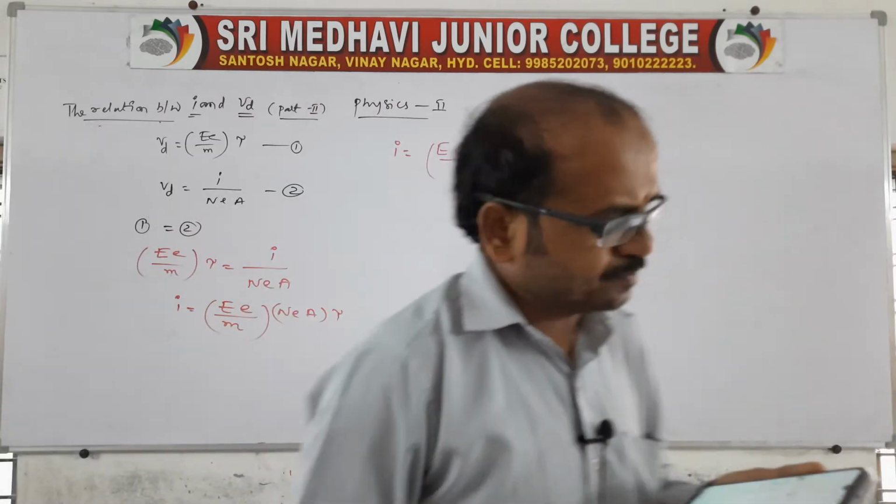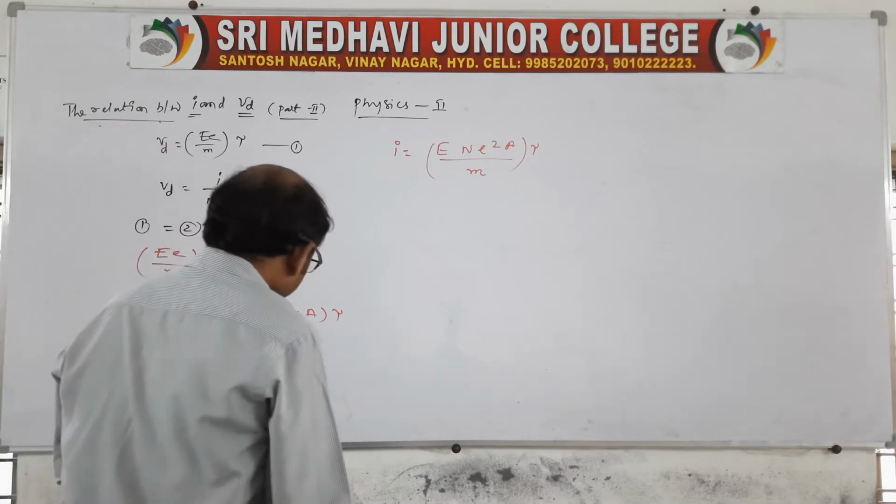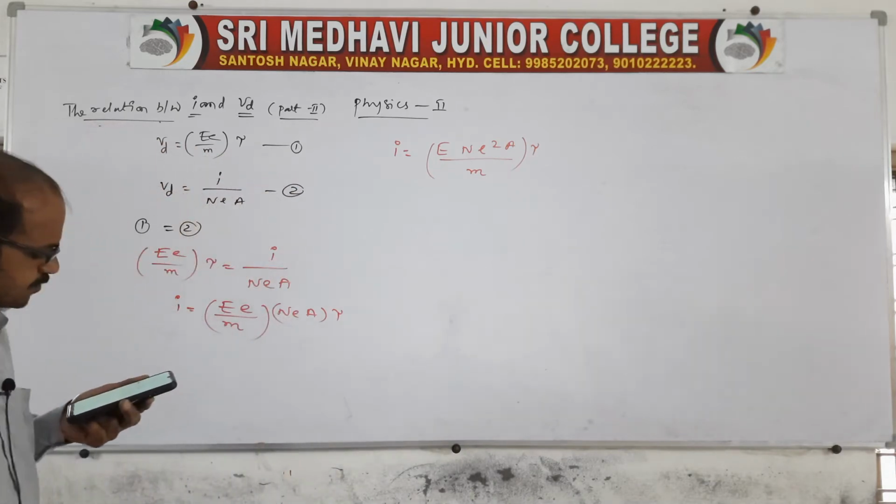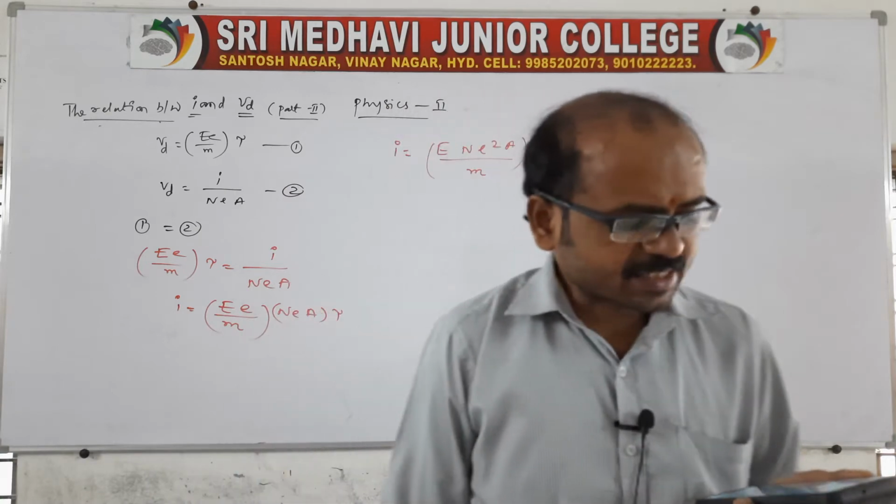Clear now? I would also like to tell you another point: when the atomic weight is given.